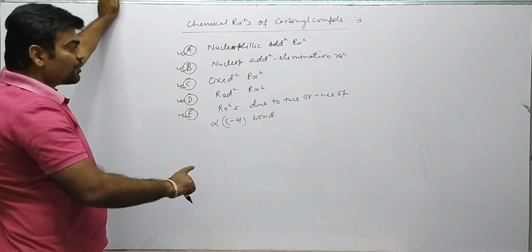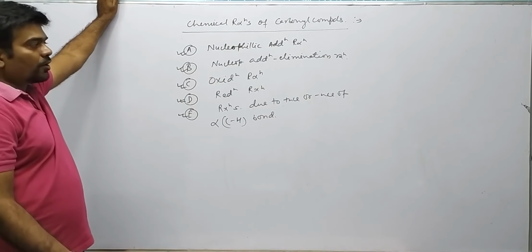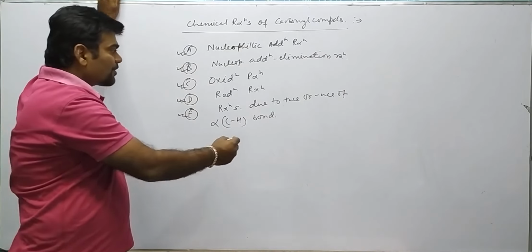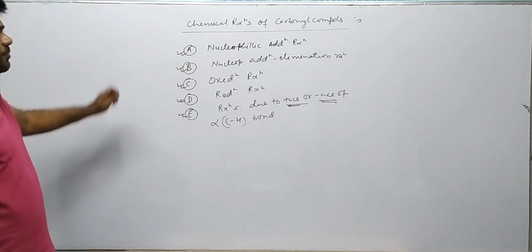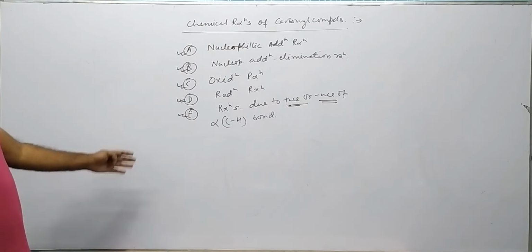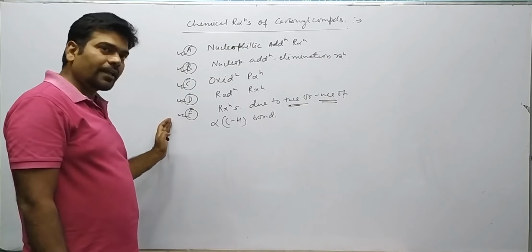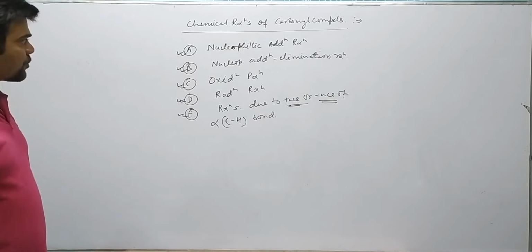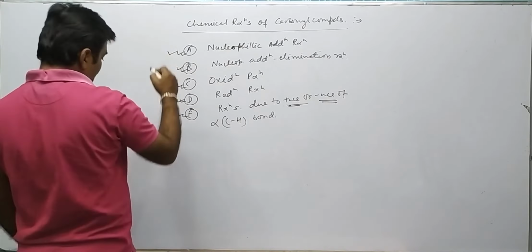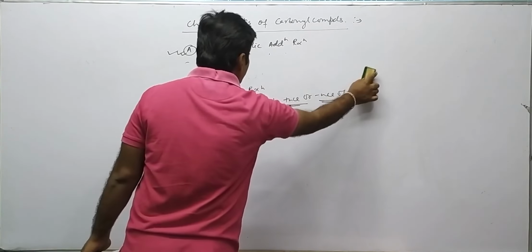So the whole chemical reactions of our carbonyl compounds are classified into these 5 categories, and we'll see them one by one. The first one is nucleophilic addition reactions.